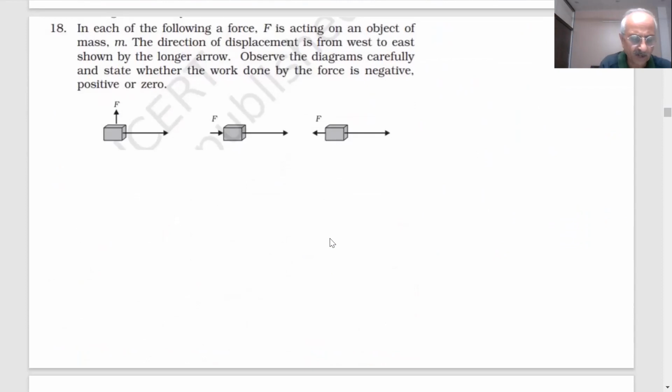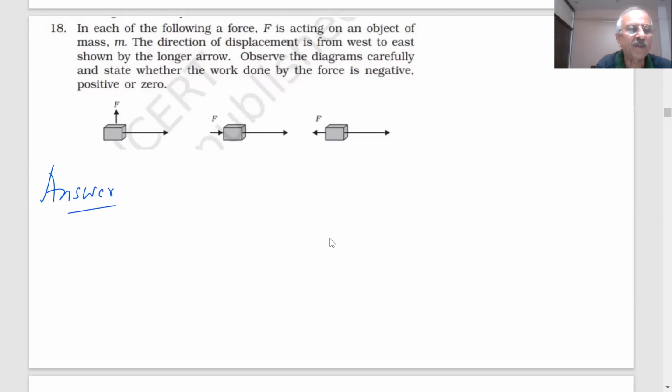Important question coming, student. In each of the following, force F is acting on an object of mass m. The direction of displacement is from west to east, shown by the arrow. Observe the diagram carefully whether the work done by force is negative, positive, or zero.